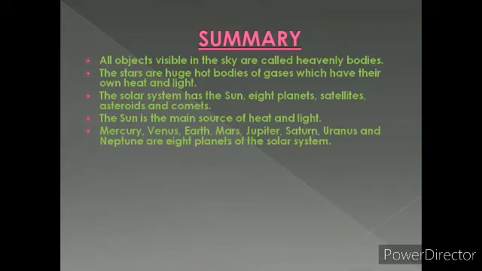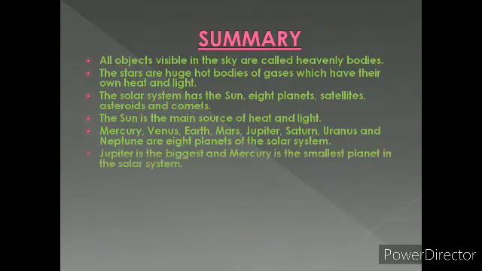Mercury, Venus, Earth, Mars, Jupiter, Saturn, Uranus and Neptune are 8 planets of the solar system. Jupiter is the biggest and Mercury is the smallest planet in the solar system.